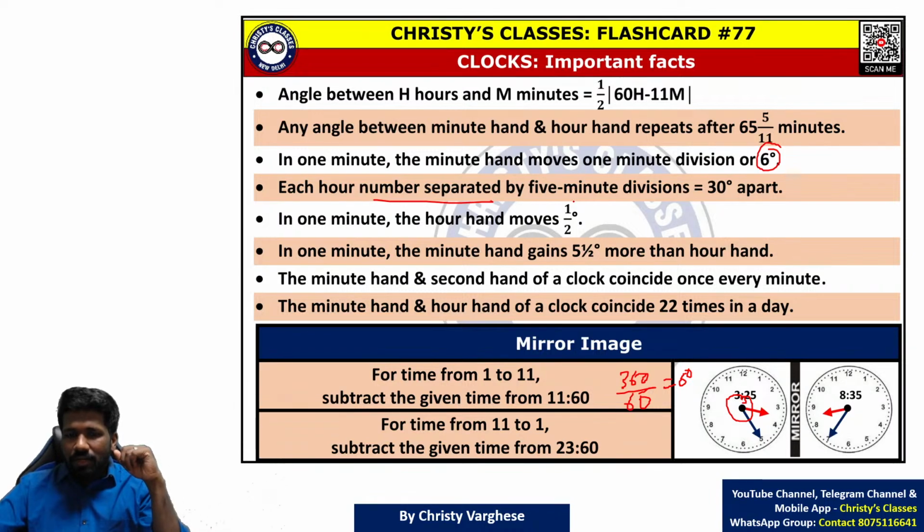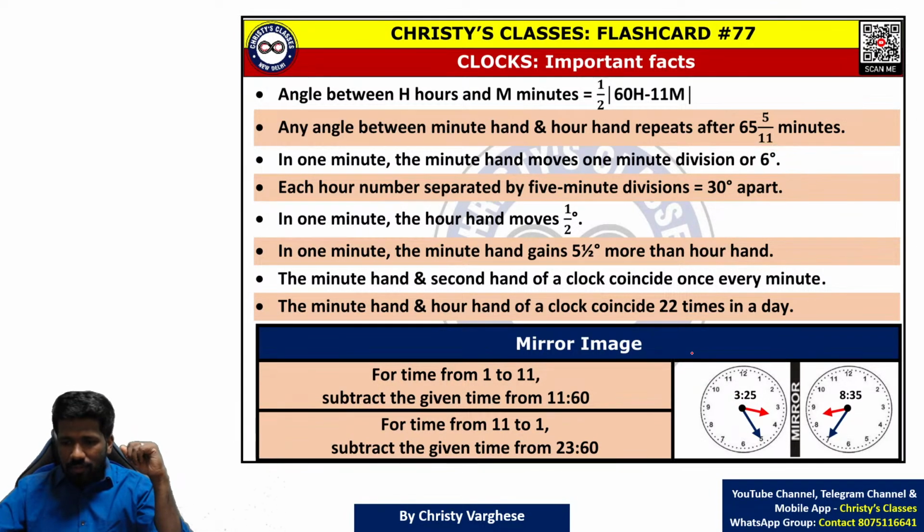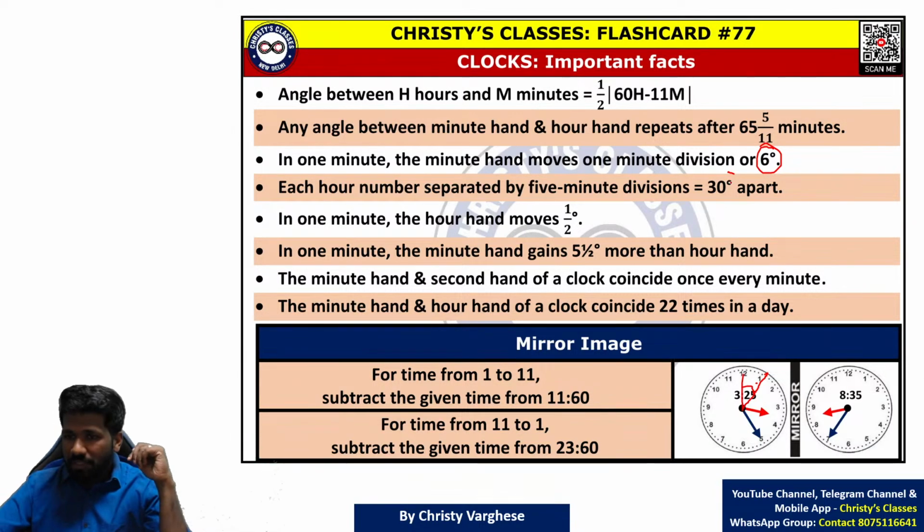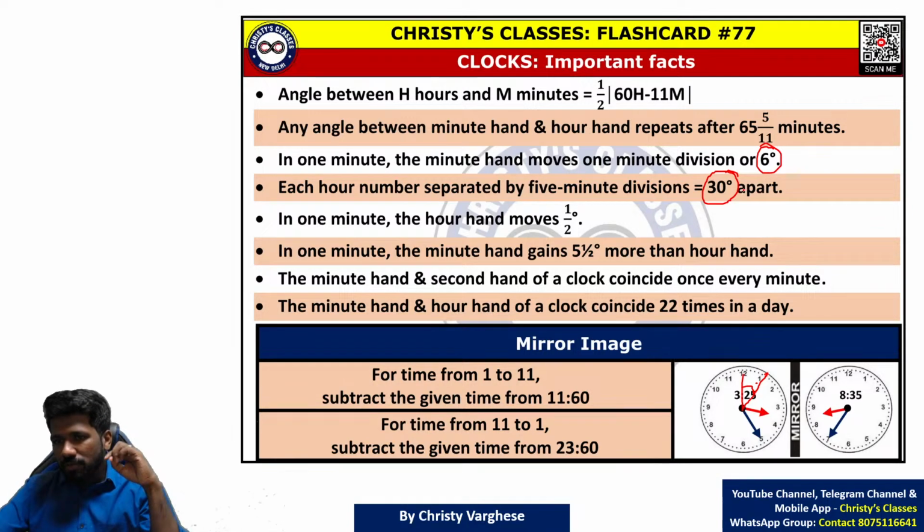Similarly, each hour is separated by 5 minute divisions. Each hour means total 12 hours are there. Between these two, 12 and 1, there are 5 minute divisions. 1 minute division is 6 degree. So 5 minute divisions will be 5 into 6, 30 degree.